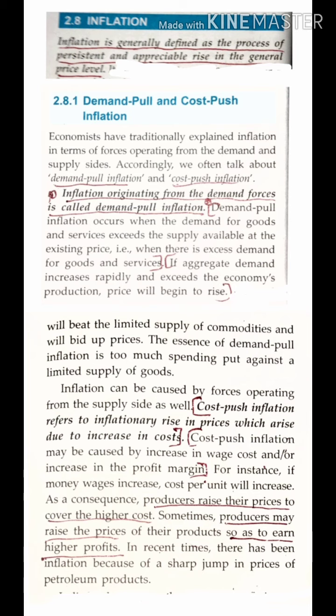Now next we will proceed with demand pull and cost push inflation. Now we have two kinds of inflation, that is demand pull and cost push inflation. What is demand pull and cost push? First and foremost we will understand demand pull inflation. Inflation originating from the demand force is called demand pull inflation.